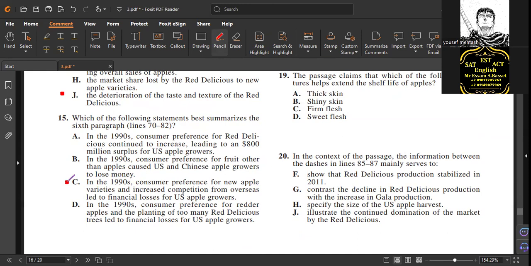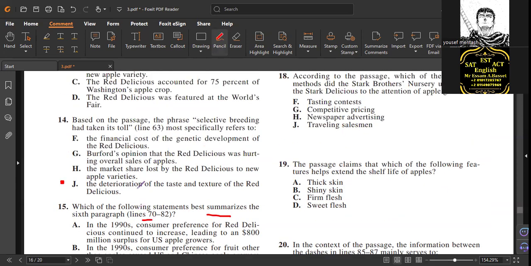Now let's read again. Which of the following summarizes? Man, it's so easy. And he gives you mention. Go again to read.